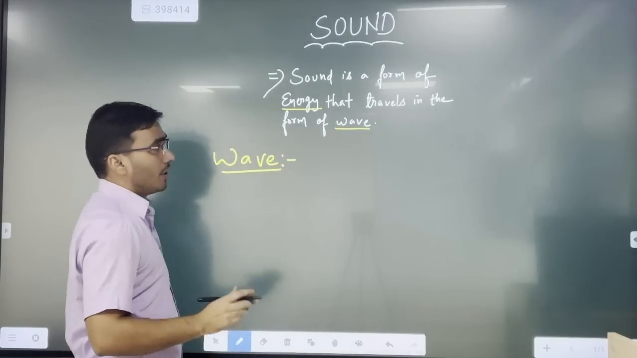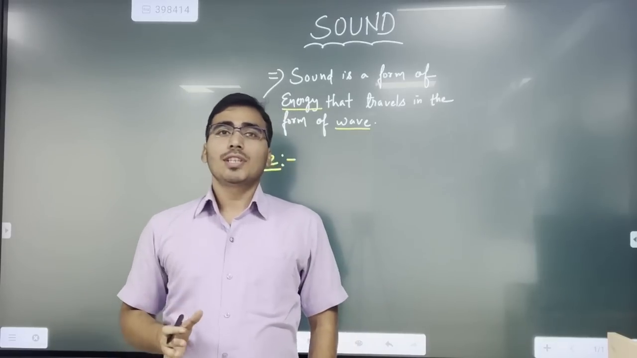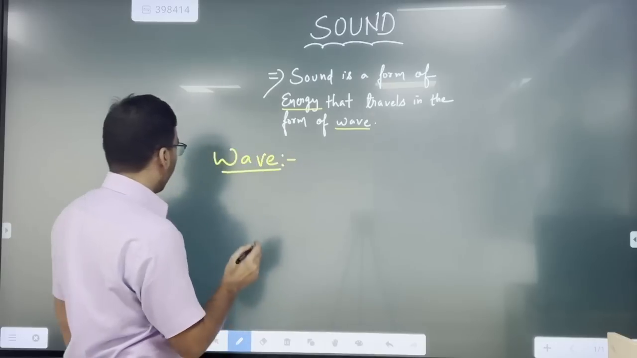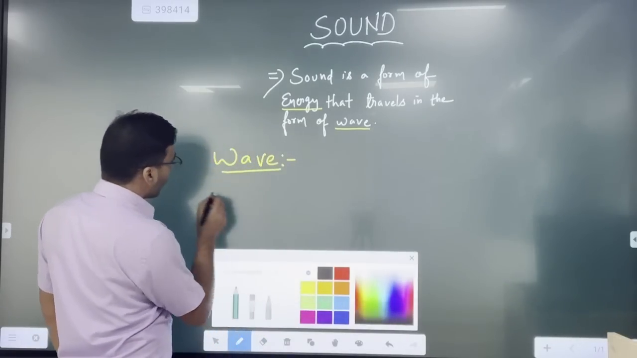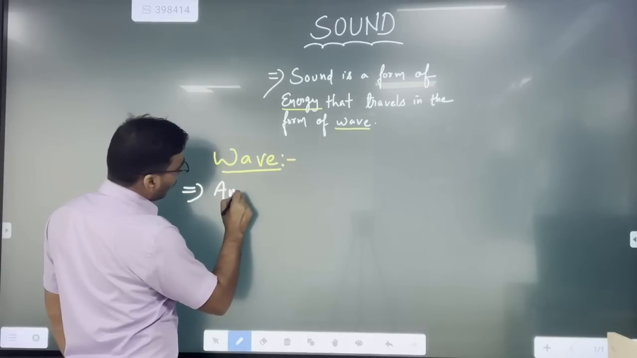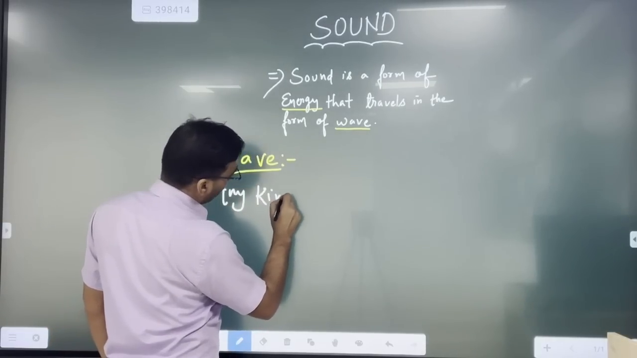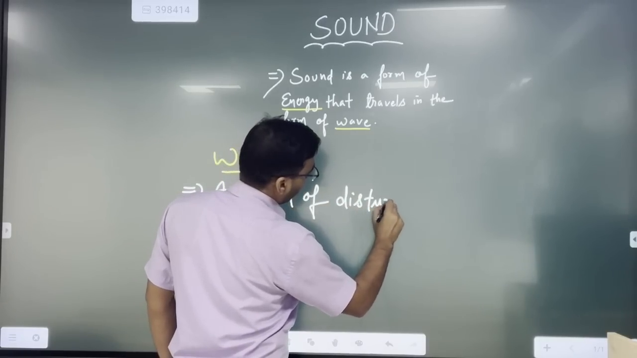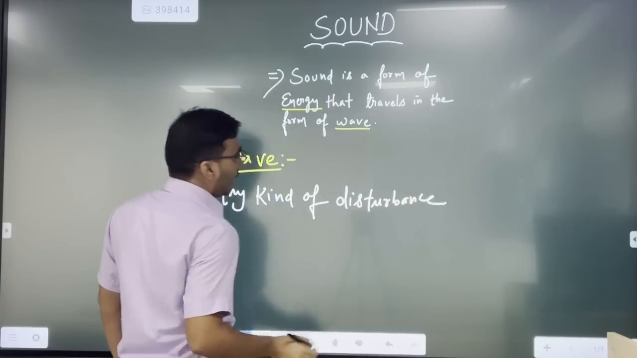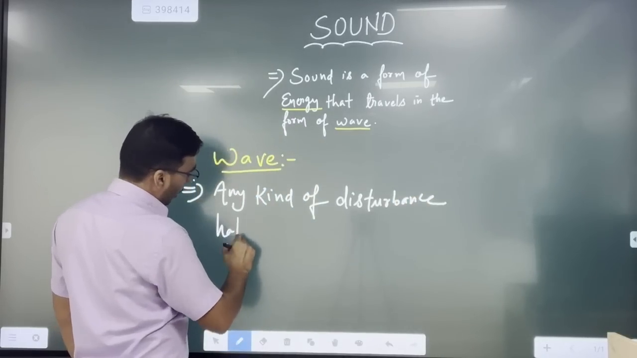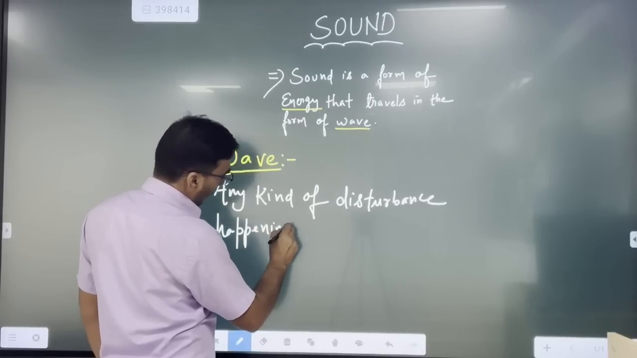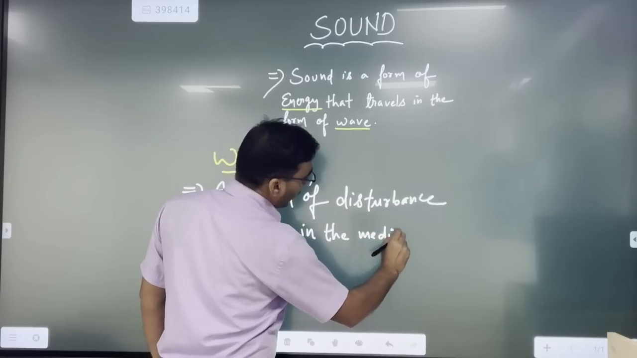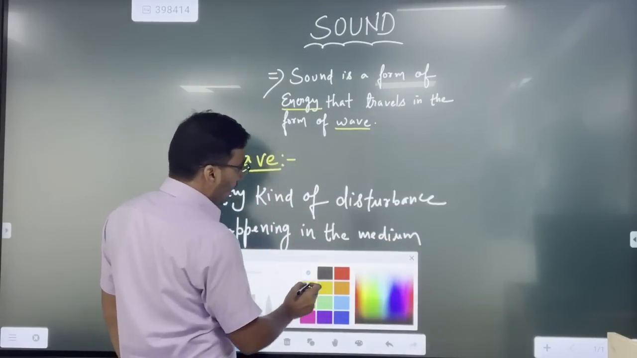So what is a wave, guys? Let me make you all understand. A wave is basically any kind of disturbance happening in a medium. We can write it down here, a very simple definition: what is a wave? Any kind of disturbance happening or occurring in the medium. Any kind of disturbance occurring in the medium, that is called a wave.